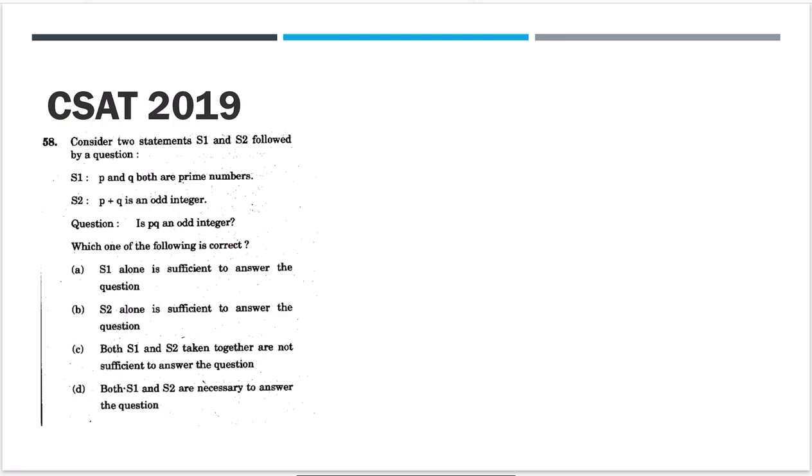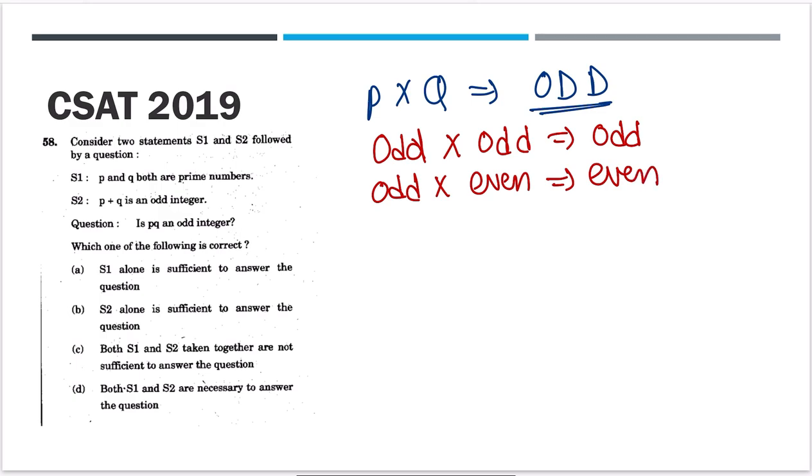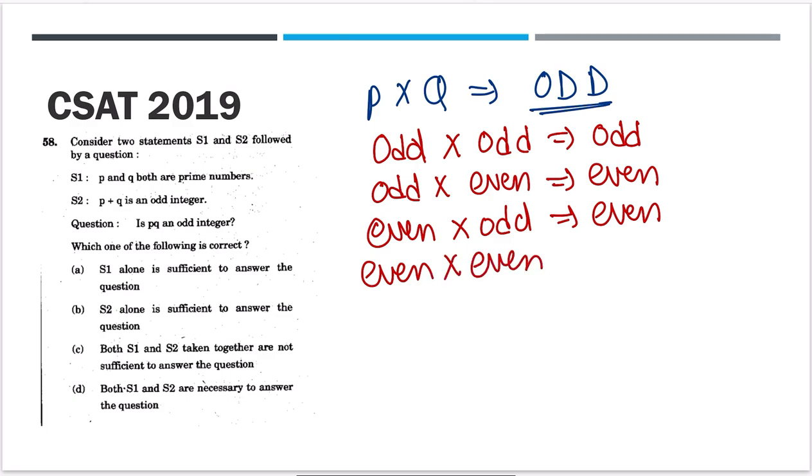Again, a statement is given. Now they told you, is P into Q, meaning the product of two numbers, odd? This means P and Q product is odd. Now to make a product odd, you need odd number multiplied by odd number, then only you will get an odd number. If odd is multiplied by even, you will get an even number. If even is multiplied by odd, you will again get an even number. If even is multiplied by even, you will get an even.